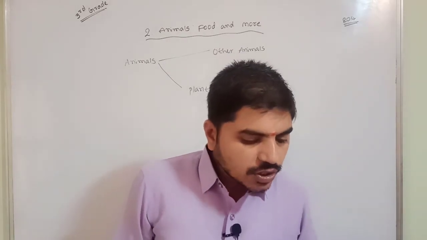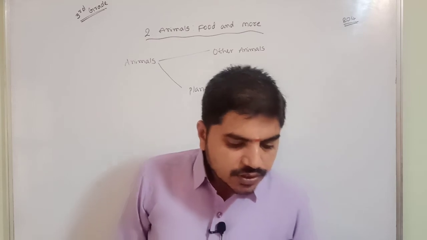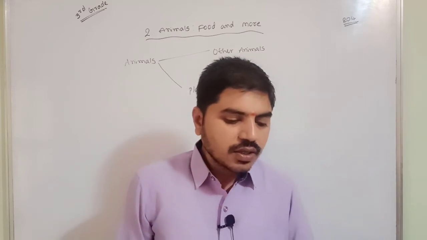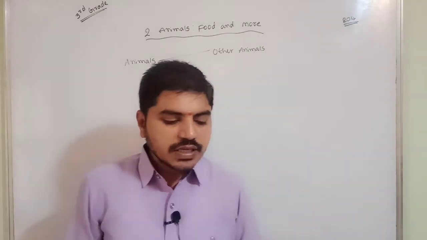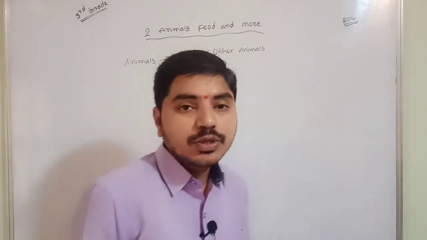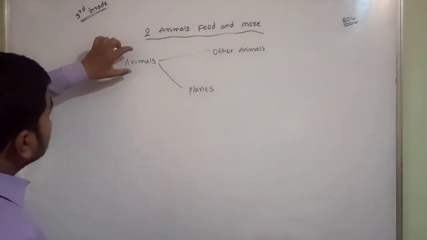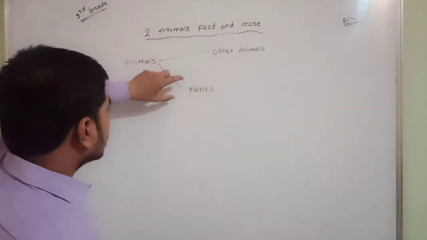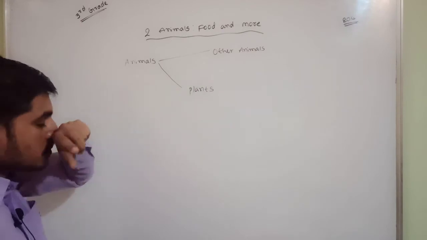So what does it mean? According to what they eat, they can be carnivores, herbivores or omnivores, depending on their eating habits. Here the animals are categorized into three kinds, depending on whether they eat other animals or plants.